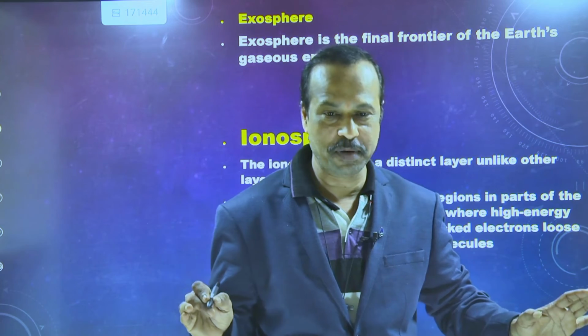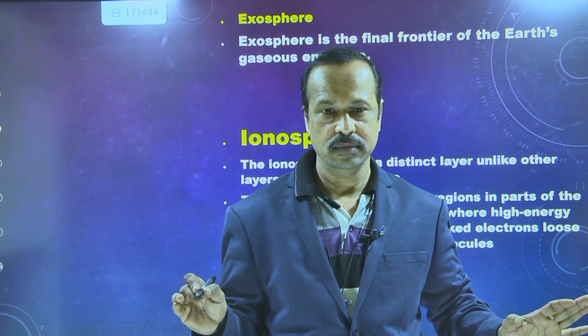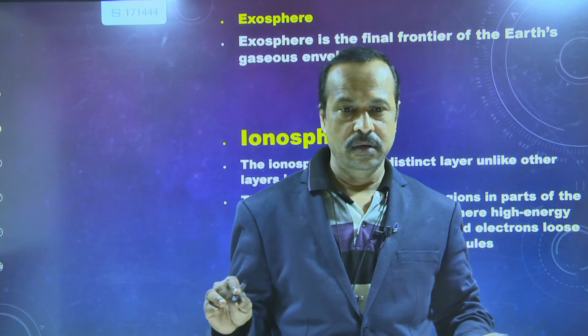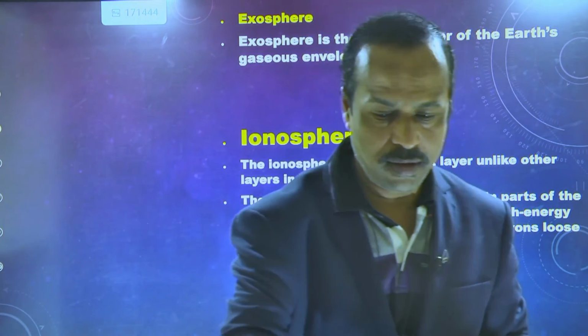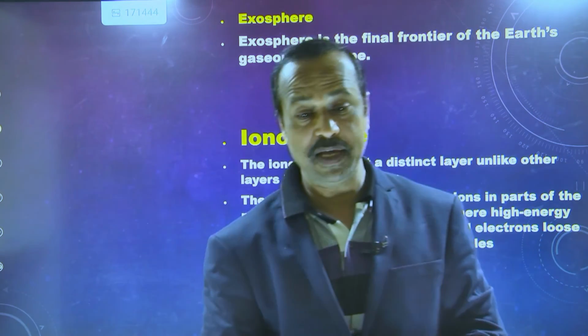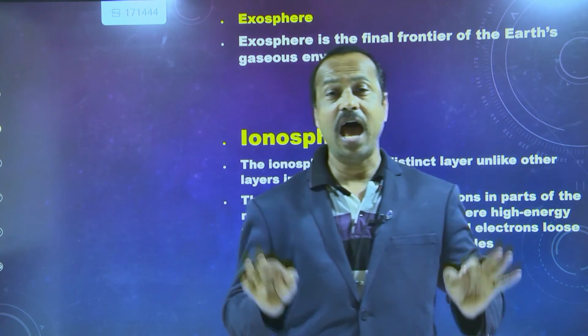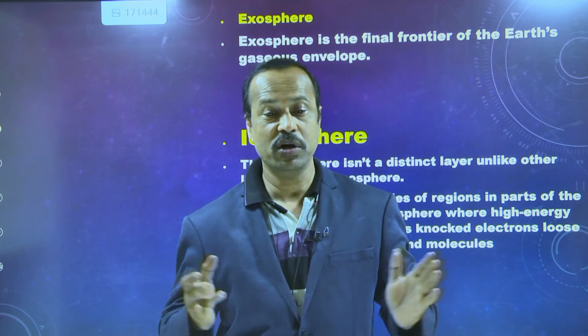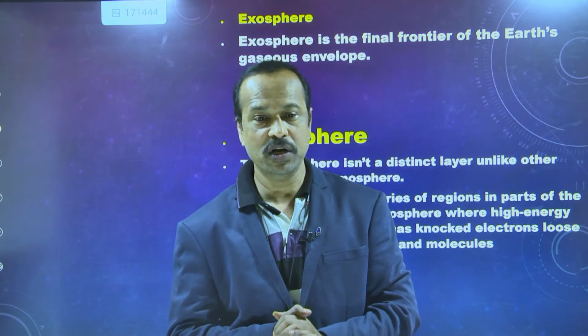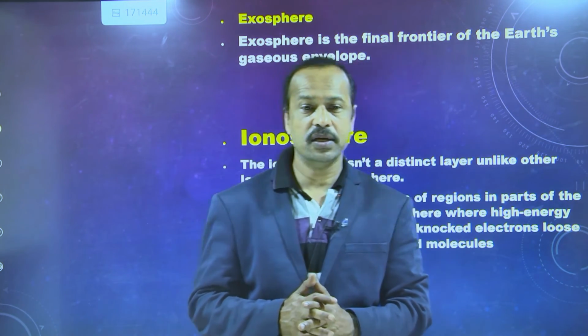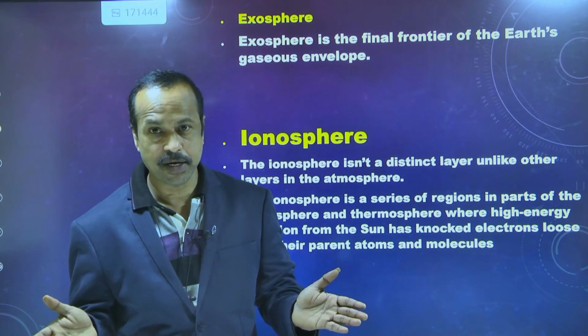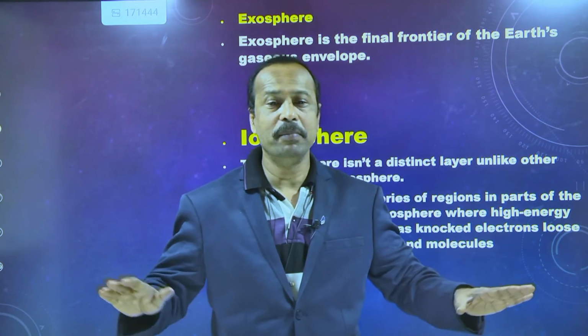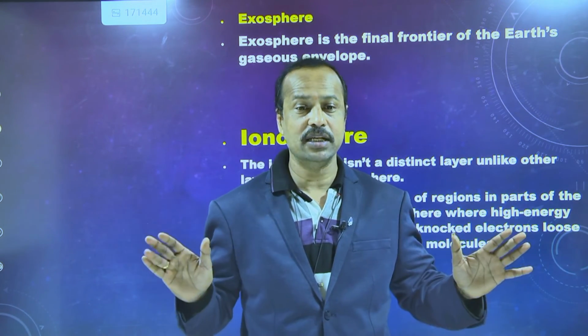Now, do you know what space is? Space means the absence of material medium. Space means vacuum. Vacuum means the absence of material medium. There is no medium, no material, no matter, no air present.